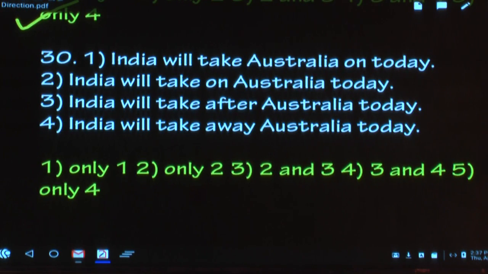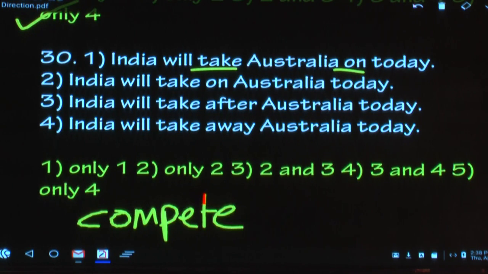India will take Australia on today. First you write the meaning of take on. It has got many meanings. In this context, please write to fight or to compete, to fight against or to compete with someone. Compete, what is the spelling? To fight against or to compete. So India will compete with Australia. That is the meaning of the sentence.